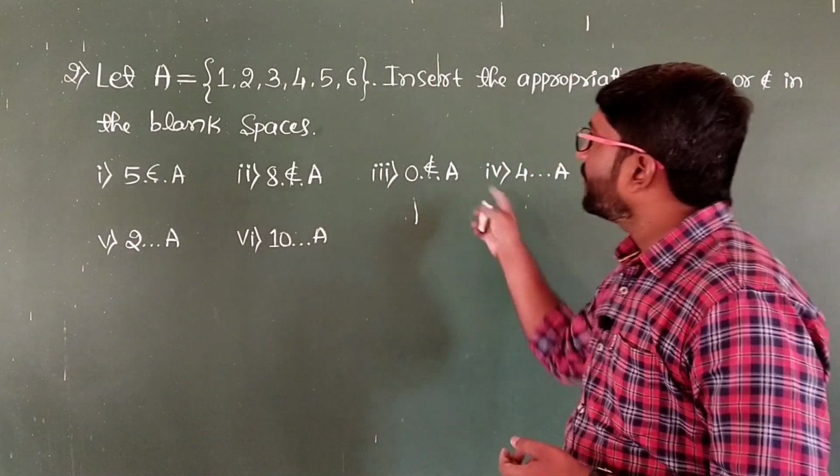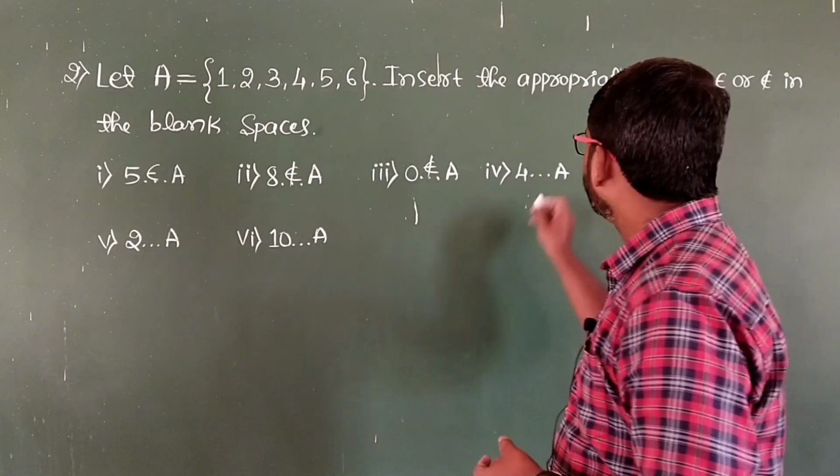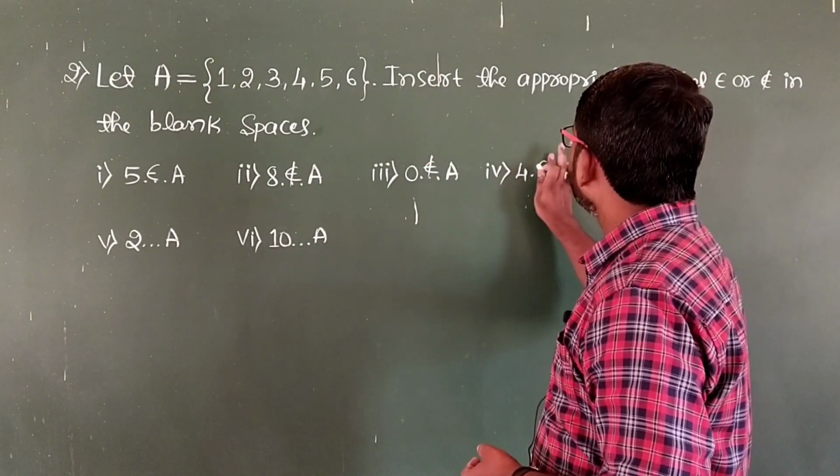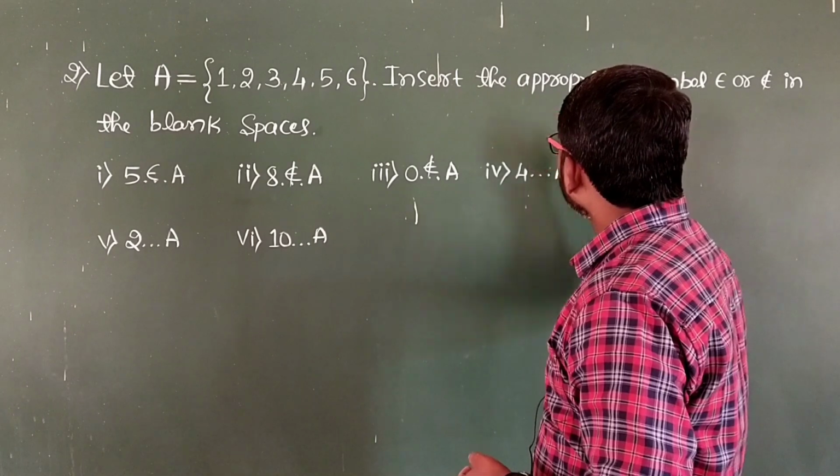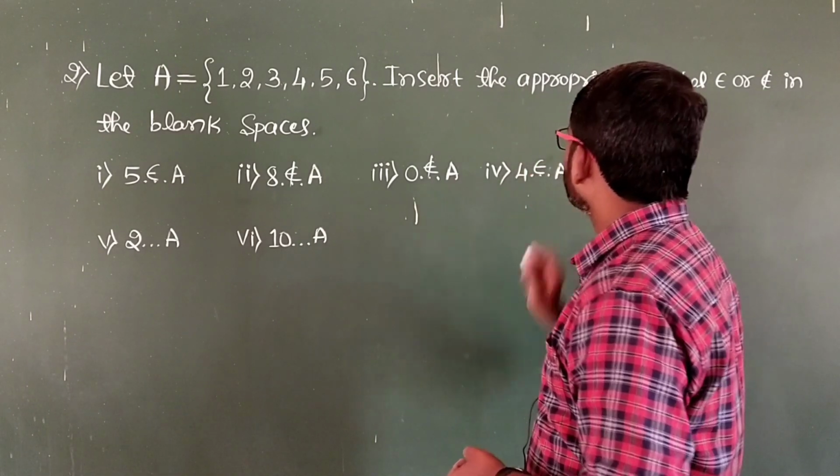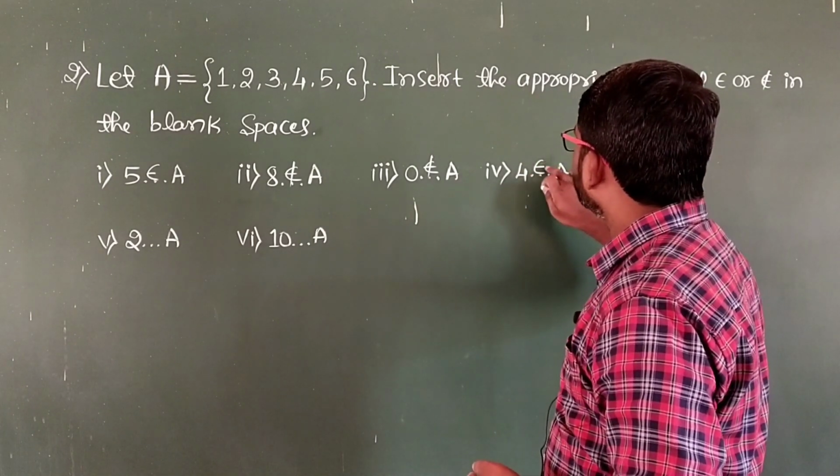4-A. So 4 is there in the set A, therefore 4 belongs to the set A. Here we have to write the belongs to symbol. 4 belongs to the set A.